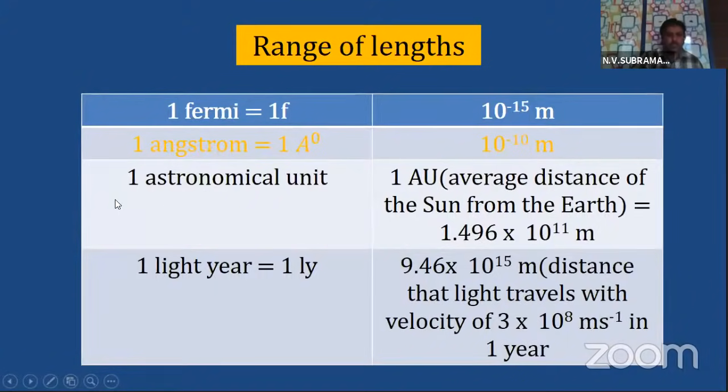1 astronomical unit, written as 1 AU, is the average distance of the sun from the earth, equal to 1.496 into 10 power 11 meters. Next, 1 light year, 1 LY, is 9.46 into 10 power 15 meters. This is the distance that light travels, with a velocity of 3 into 10 power 8 meters per second, in 1 year. I suppose the values are clear. Let's move on.